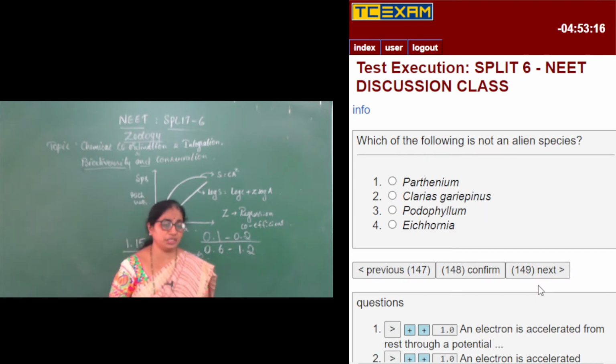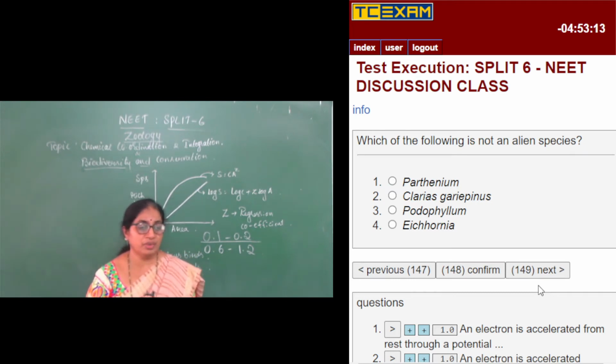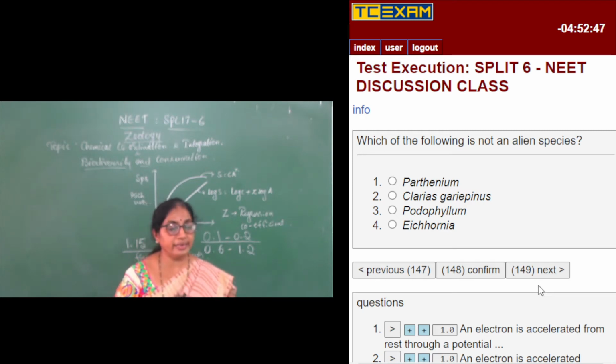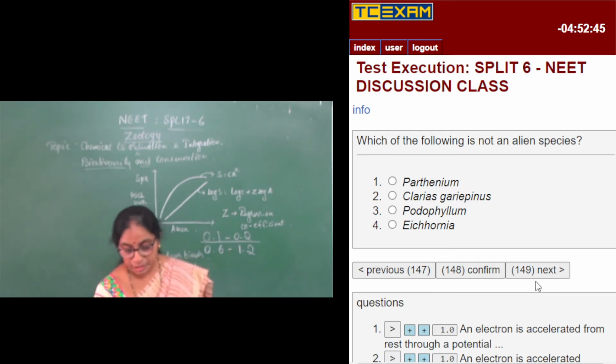Which of the following is not an alien species? That is, it should be an indigenous species, a species which belongs to India originally. So Parthenium, of course, is an alien species coming from America. Clarias gariepinus is also a fish coming from Africa. And Podophyllum, of course, is an Indian species, and Eichhornia or water hyacinth is also an alien species. So the one that is not an alien species is Podophyllum.